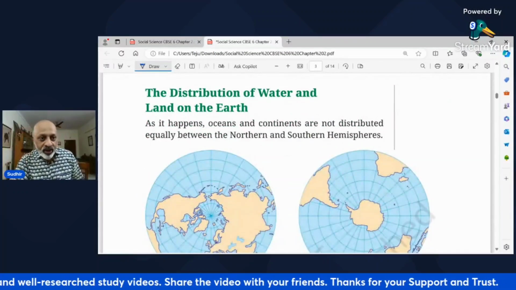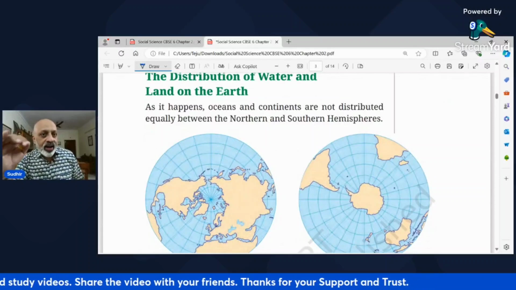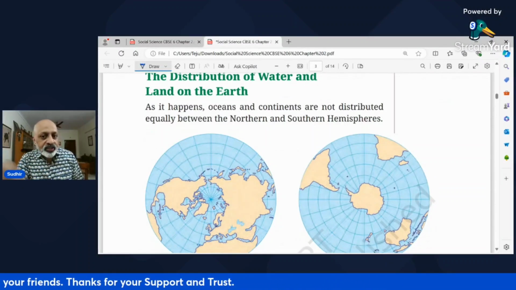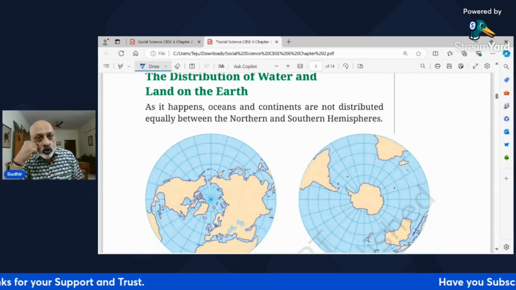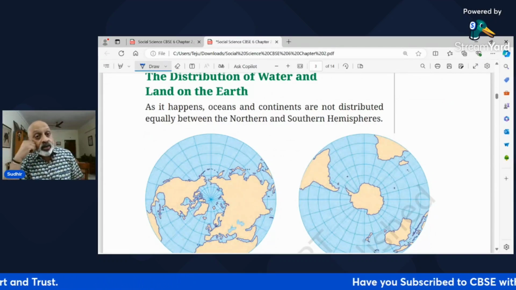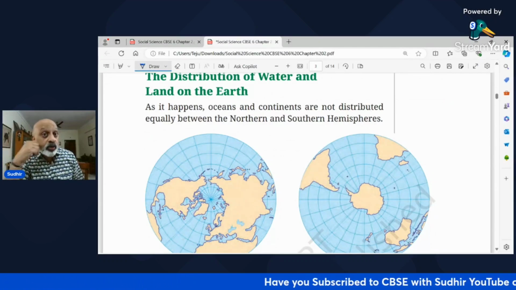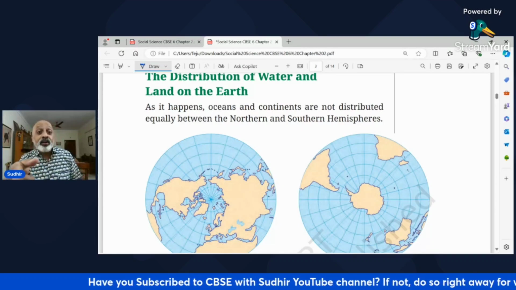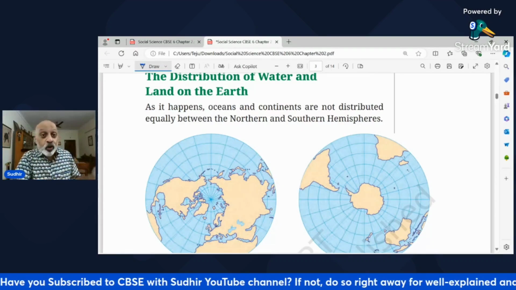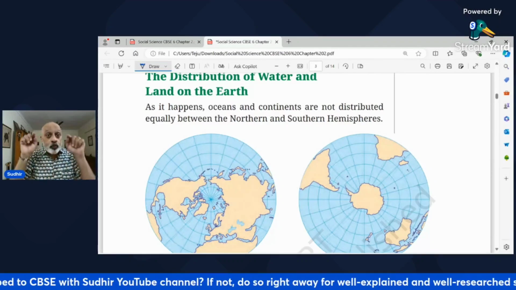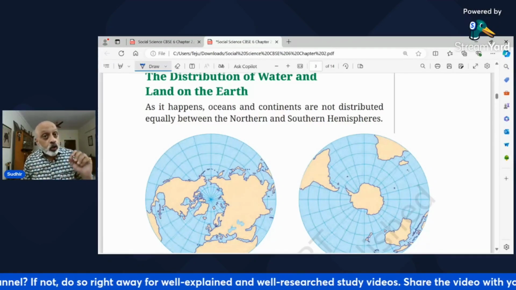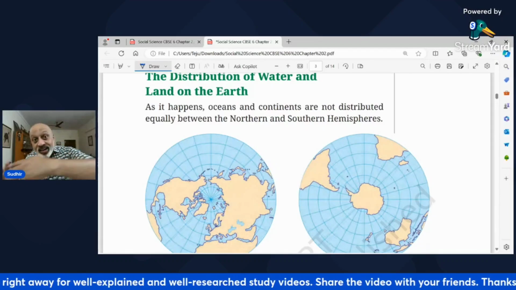Now, let's look at the distribution of water and land on the earth. Now, as it happens, oceans and continents are not distributed equally between the northern and southern hemispheres. Northern and southern hemispheres कैसे decide होते हैं? Because of the imaginary line called the equator. I hope आपने पहला वीडियो ऑलरेडी देख लिया है. नहीं देखा तो पॉज करो, पहले उसको देख के ऑर्डर में जाएंगे. ओके, तो because many of the things are interconnected.